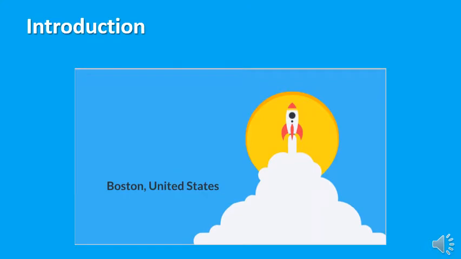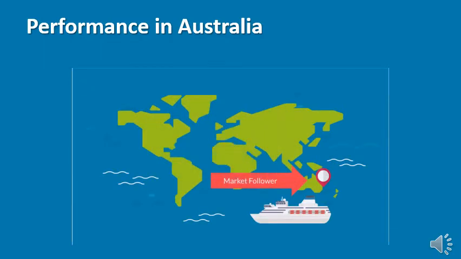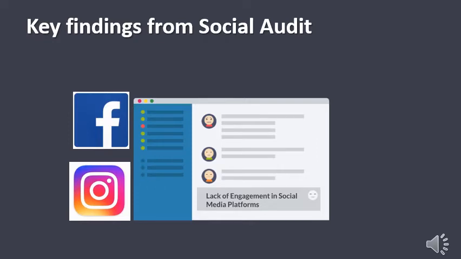NOBULL Project is the brand that produces sports products in footwear, apparel, and accessories. The company is headquartered in Boston, United States. Considering their performance in Australia, they are market follower after Rebel Sport, Nike, Adidas, and Puma. According to the social media audit, the main problem is found as the lack of engagement in social media platforms.